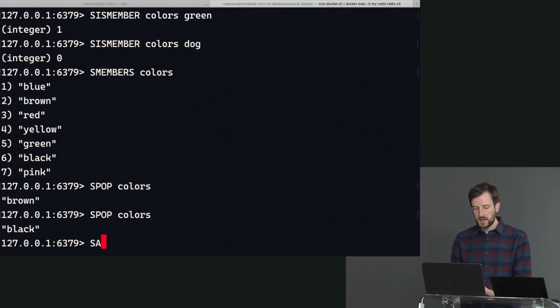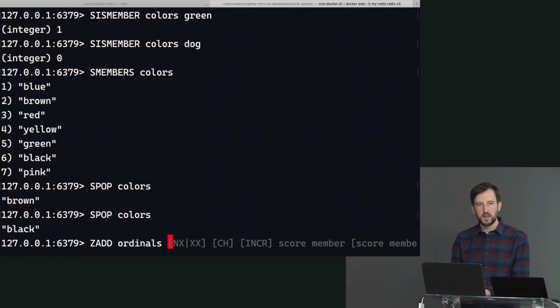Instead of doing SADD and SMEMBERS, you can do ZADD, and Z is now a sorted set. So let's do ordinals. It's kind of like a priority queue, if you're familiar with those, that you give something a priority or a number. And if you ask for it back, it'll give you back those things in that order. So let's just look at an example of that. So if I add with a priority of 3, third. So the key here is the third, and this is the priority, and ordinals is the name of the set of things.